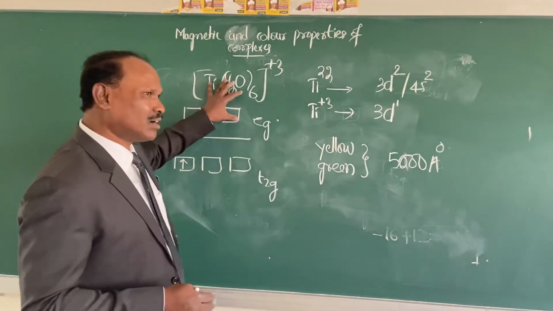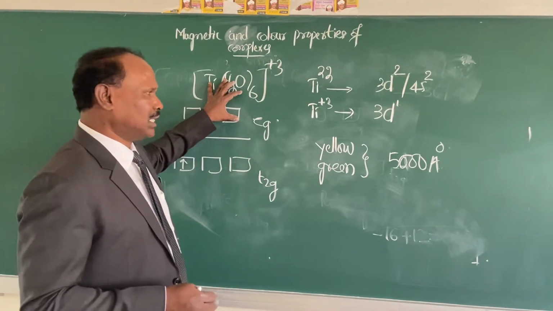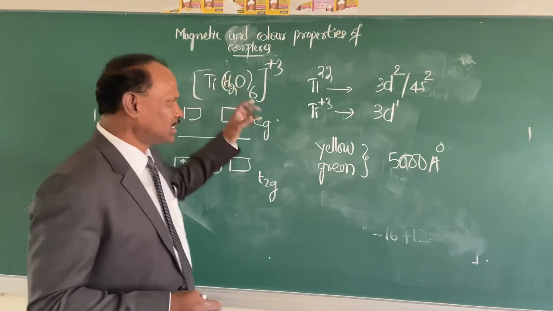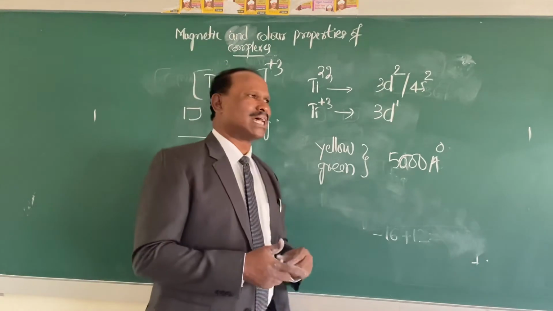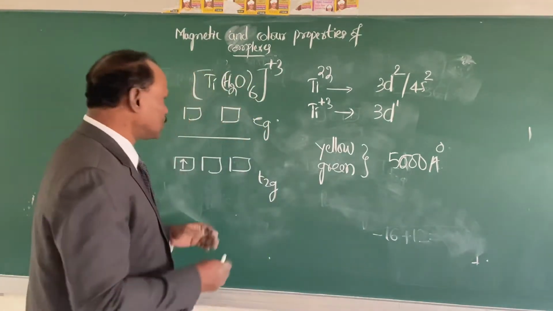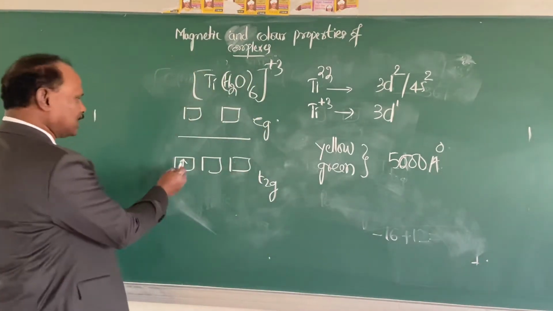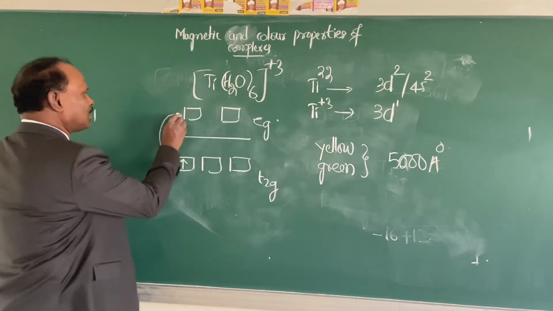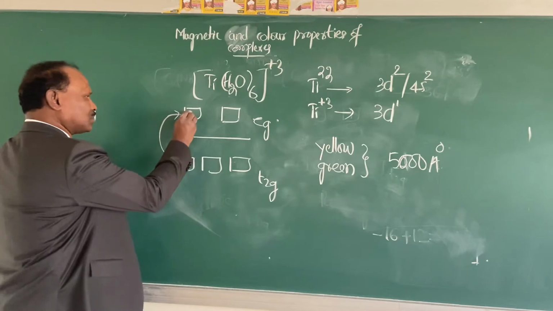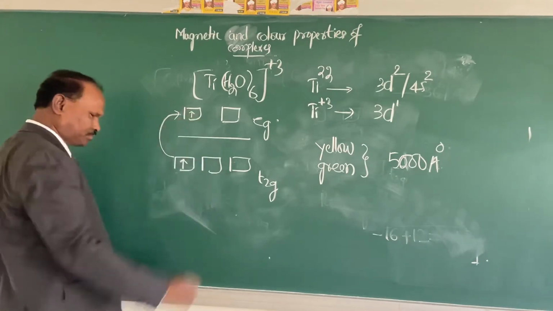When we place this compound in the sunlight, it is absorbing which radiations? Green and yellow radiations at 5000 Angstrom units. So when it absorbs the energy, it promotes the single electron from t2g energy level to the eg energy level. So that electron I will write here.